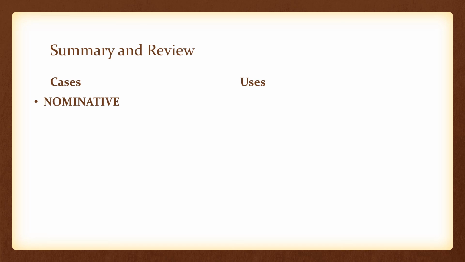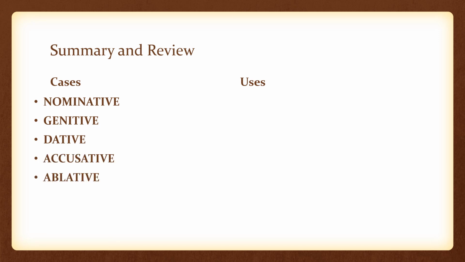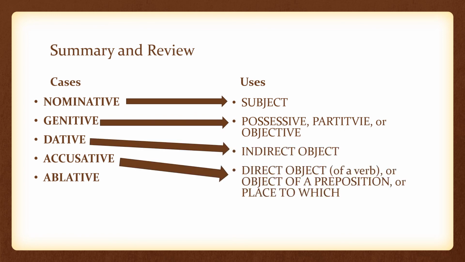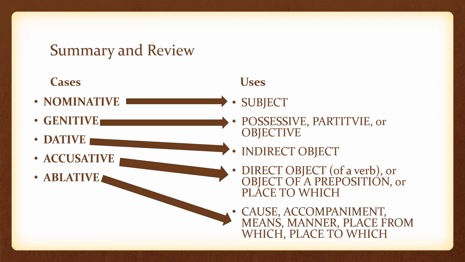There are 5 cases: nominative, genitive, dative, accusative, and ablative. The uses that you're most often going to see with these cases: subject, possessive, partitive, or objective, indirect object, direct object of a verb or object of a preposition or place to which, and cause, accompaniment, means, manner, place from which, or place from which. Sorry, there's a typo on that slide. It should say place from which there, not place to which.